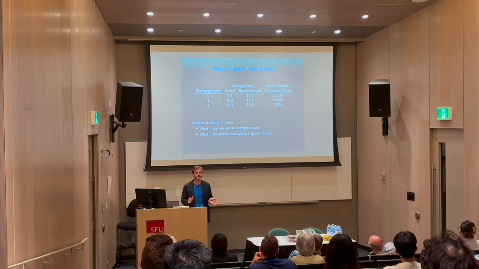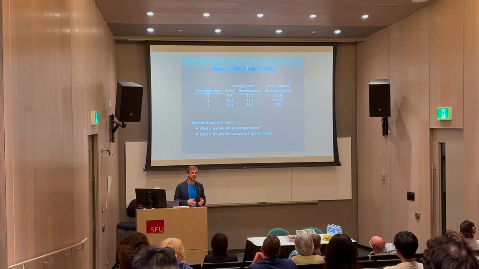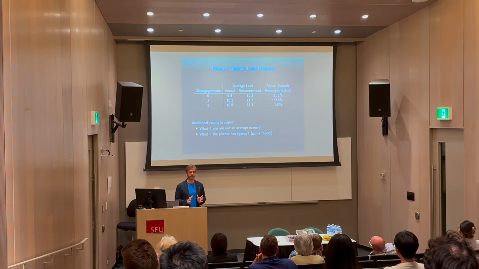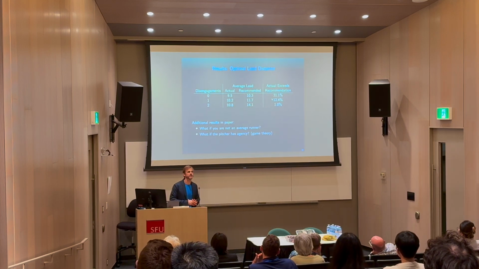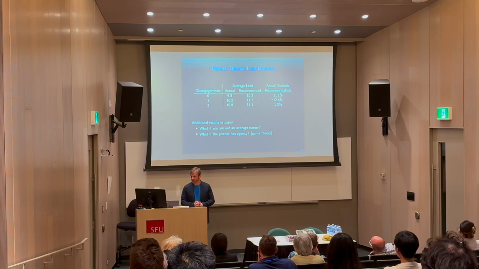So some additional results that I haven't shown you here are, first, everything I've shown you here has been assuming just an average base runner. But we can vary the base runner skill, we can vary the pitcher and the catcher skill. And I've also assumed here that the pitcher is sort of a stochastic process. And so an interesting question is, well, what if the pitcher has agency and can deterministically decide whether to attempt a pickoff? And that becomes a game theory problem that we worked on.